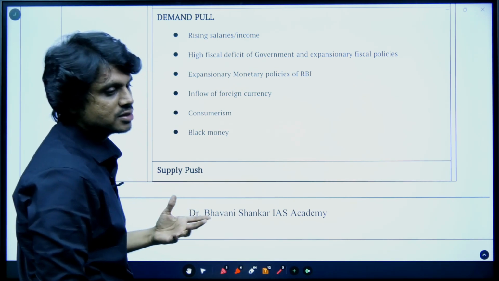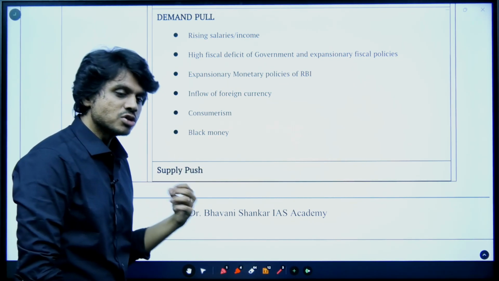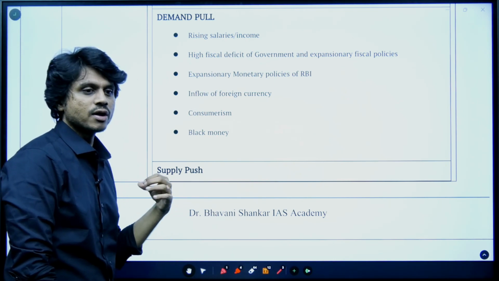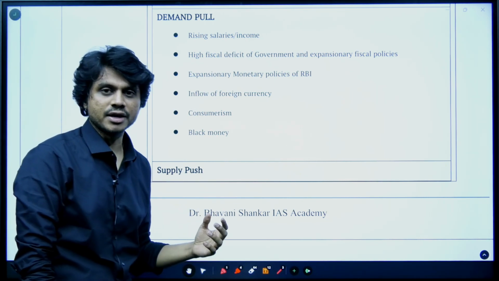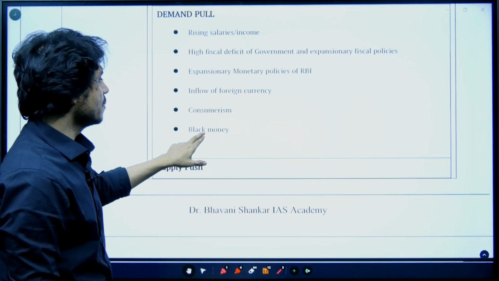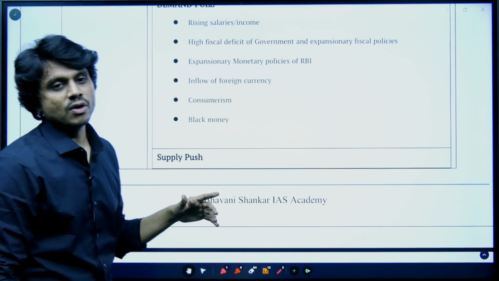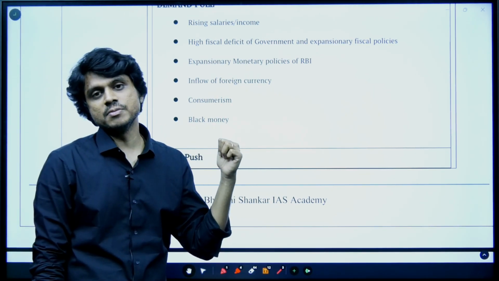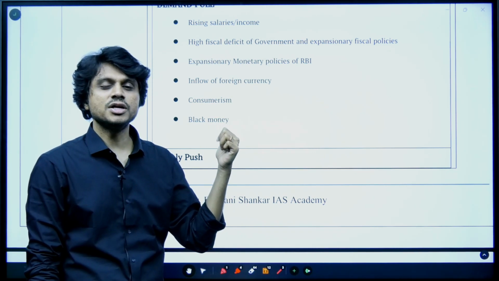You are going on spending, consuming more, purchasing more. Okay, consumption-based activities are being increased. Then that also causes black money, unaccounted money. If the money is accounted, then there can be a tax. If the money is unaccounted, there is no tax.